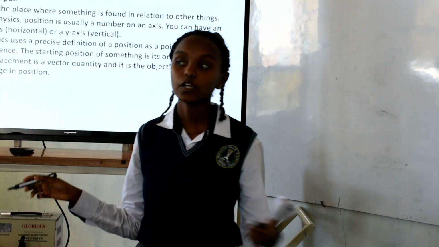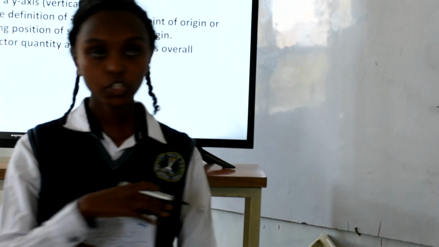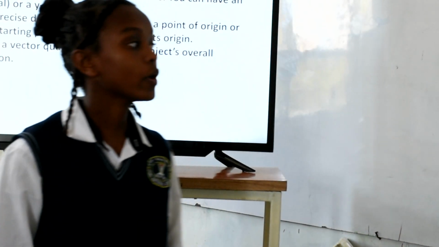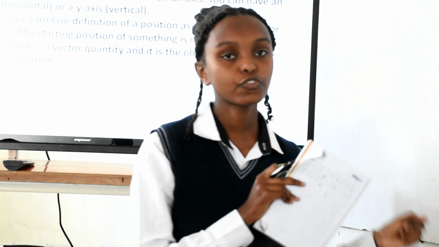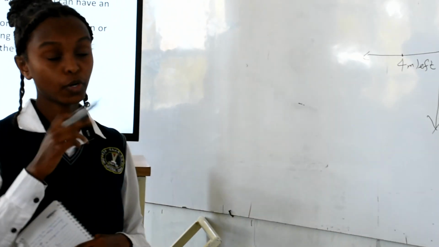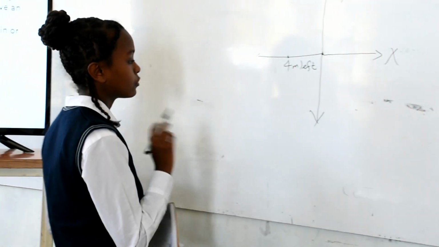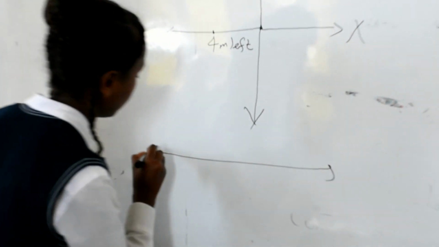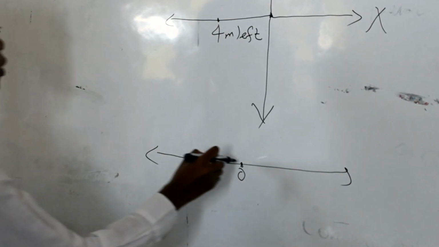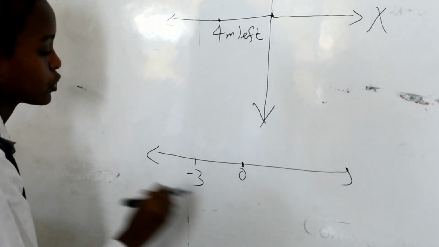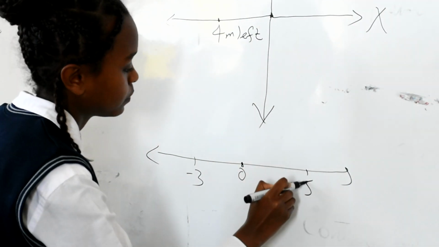Let's move on to displacement. We are all familiar with displacement. Displacement is the shortest path followed by an object, and it deals with the overall change in position. So when we are dealing with displacement, it doesn't matter how the particle moves from one position to another. It only concerns the initial position, the final position, and the relative position between the two of them. So focus only on the x-axis. This is my origin, this is my initial position, and this is my final position.